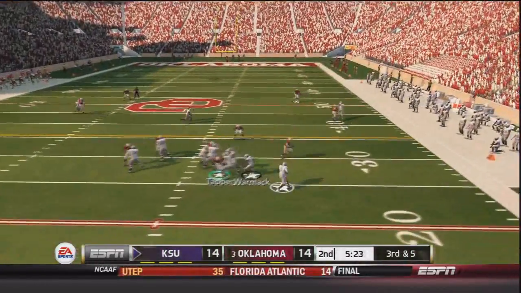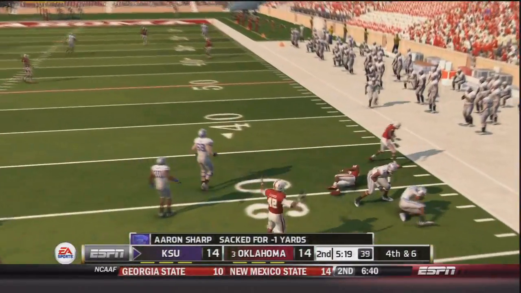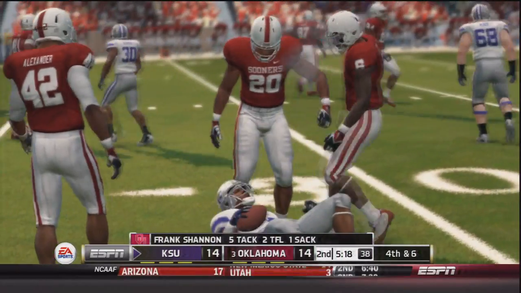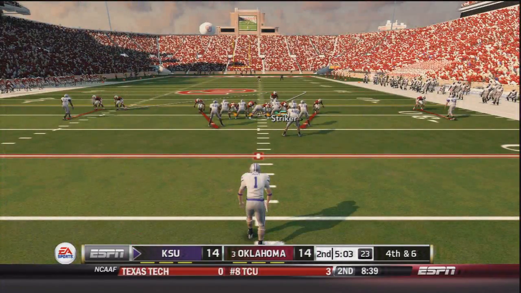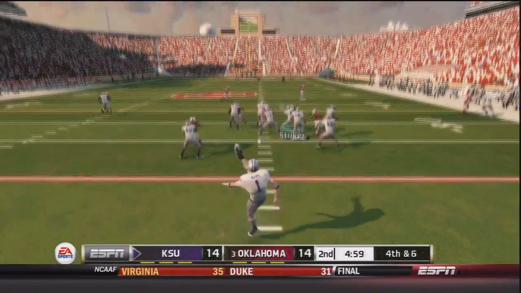So now 3rd and 5, he takes the snap. And he breaks a tackle before he is brought down for a loss of 1. 3 and out for Kansas State. They would punt the ball to OU. Now Kansas State's punter comes onto the field for 4th and 6. And the punt is away.